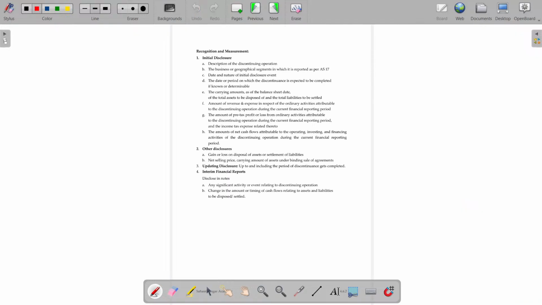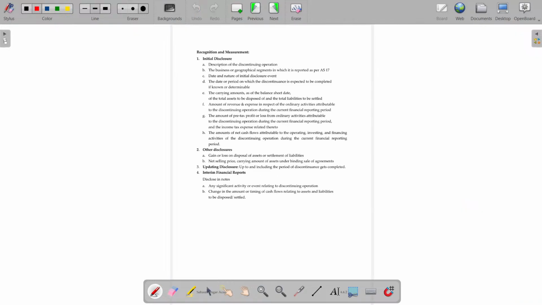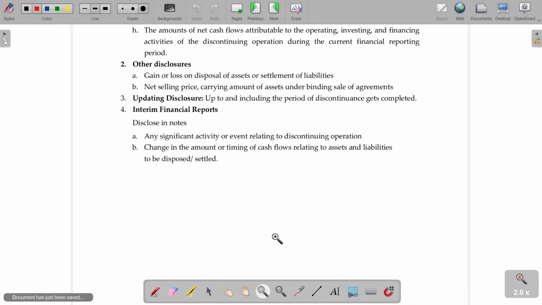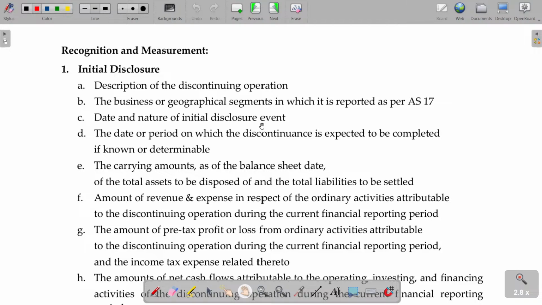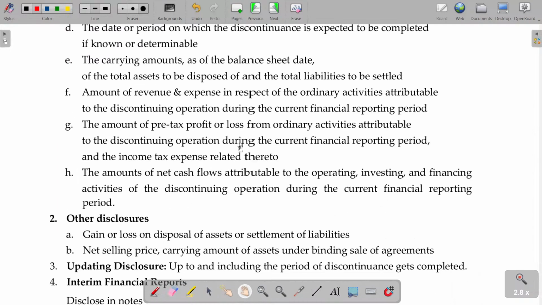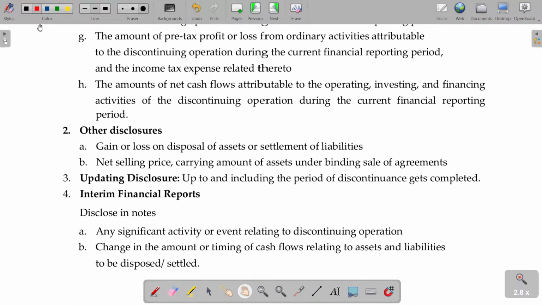It's purely theory only. There are no complicated illustrations available here, so let's finish a bit faster. Here there is no measurement. Small ideas only. So now, recognition and measurement. Initial disclosure, and other disclosure in the very first year.